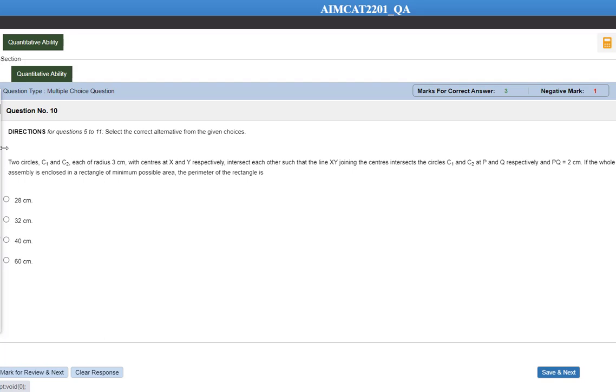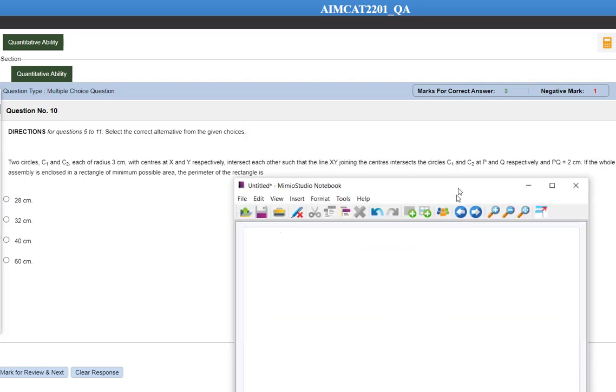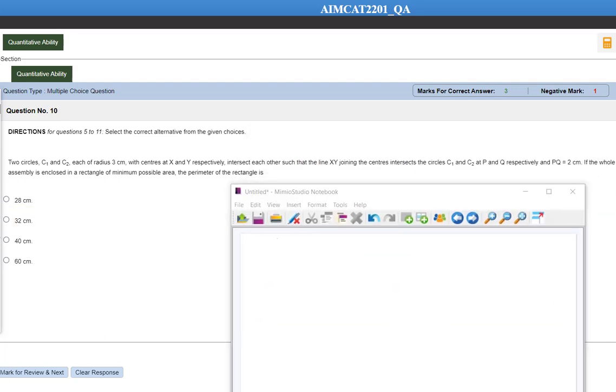Question number 10. Two circles C1 and C2 of radius 3 centimeters with centers x and y intersect each other such that xy is the line joining them. Let me draw a diagram here. There are two circles each of radius 3, meaning both are equal. They intersect each other like this. Their centers are x and y. This is x, this is y. The radius is 3.